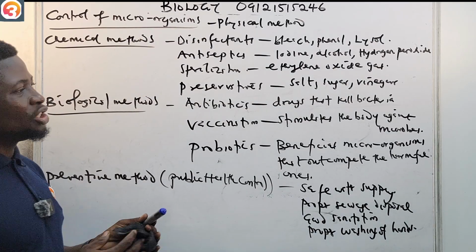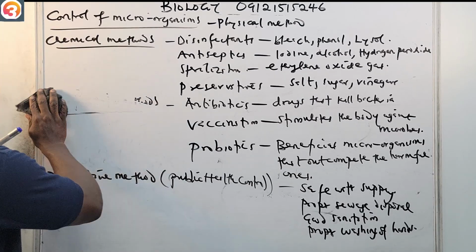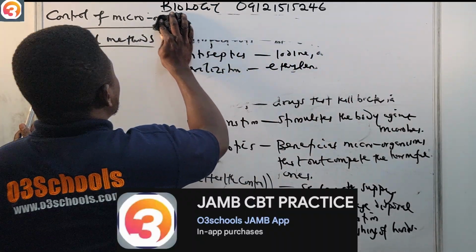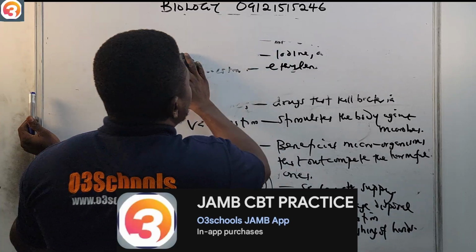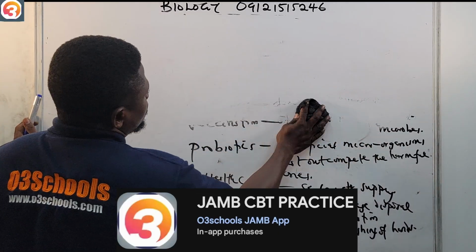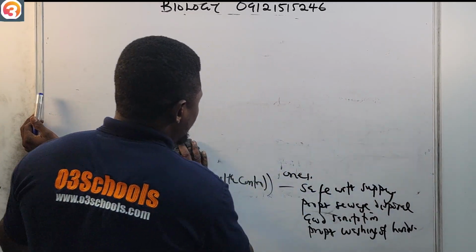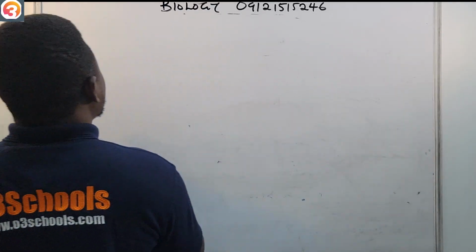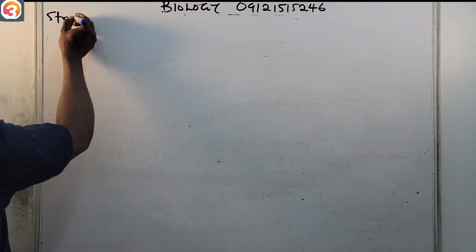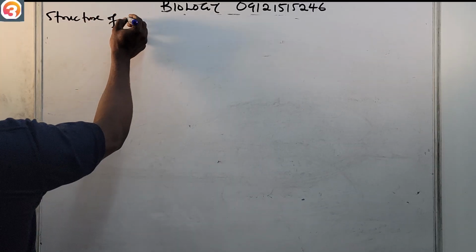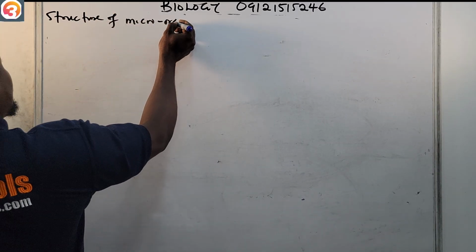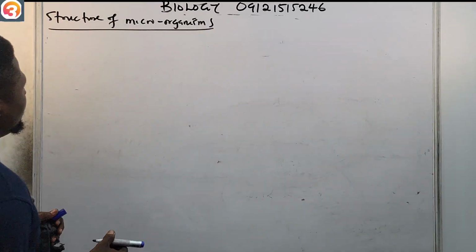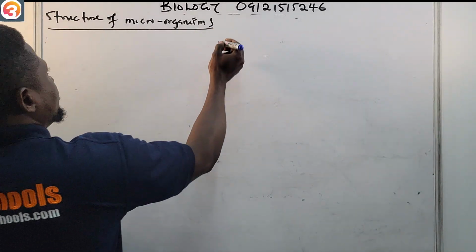Now, let us quickly see the structure of microorganisms. So now let us begin with viruses.